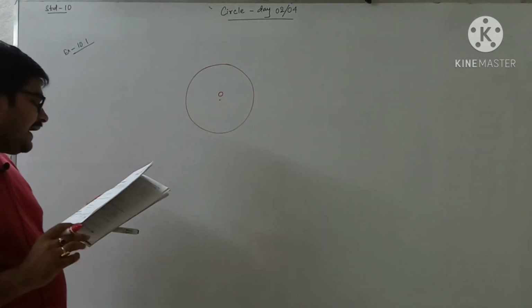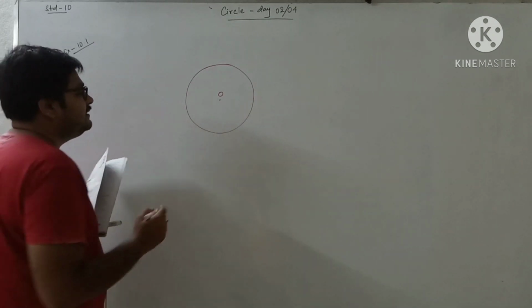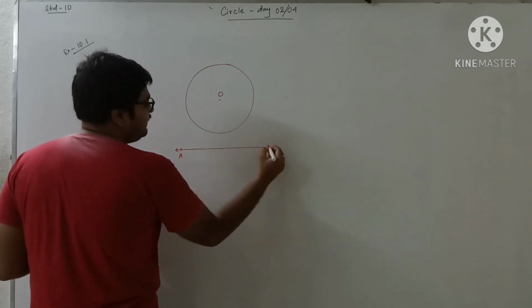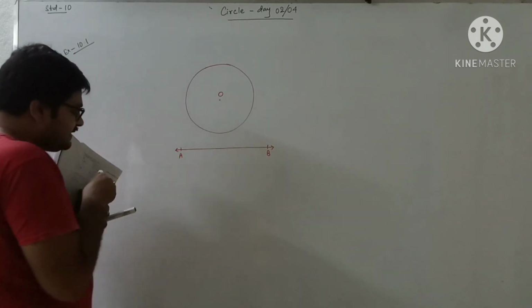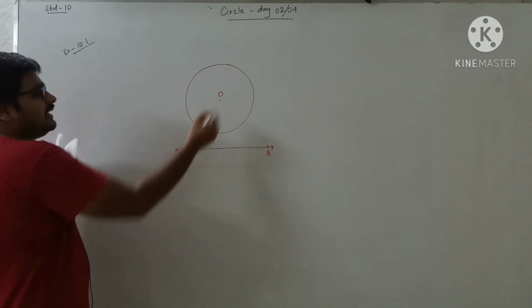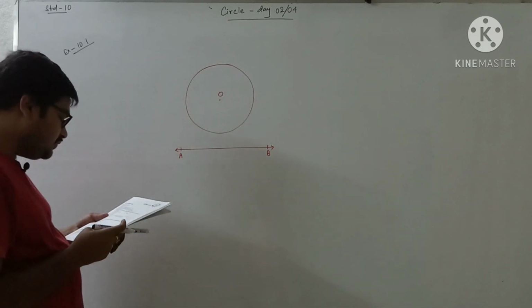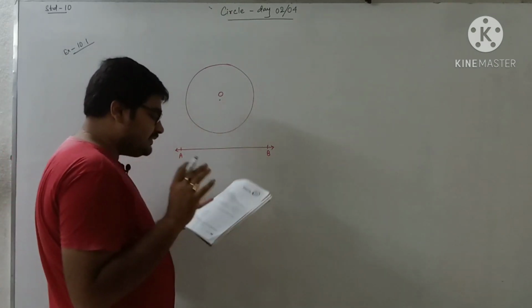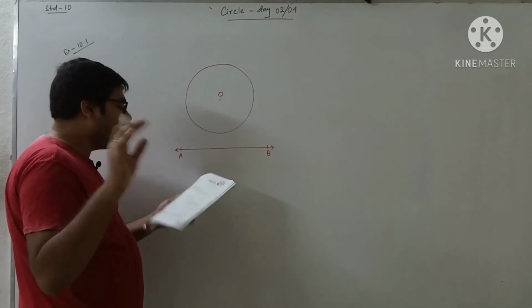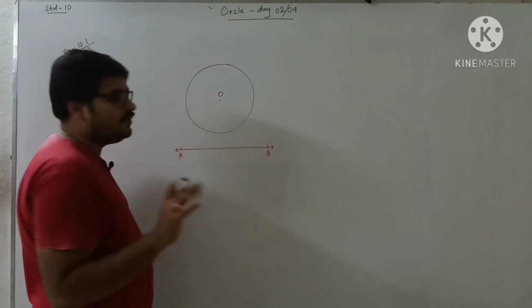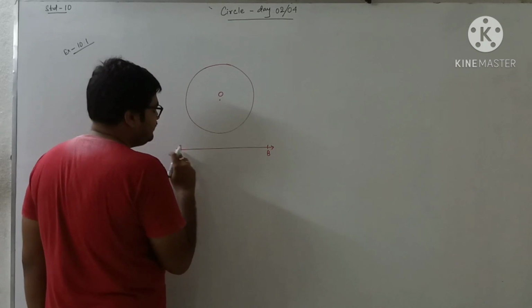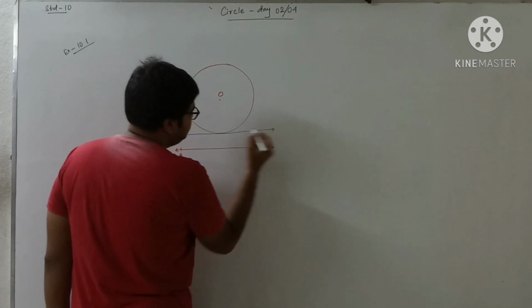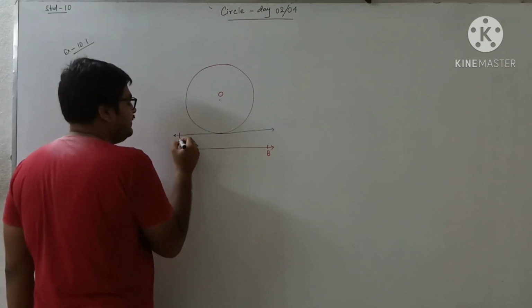Draw a circle and two lines parallel to a given line. Suppose this is the given line. Name of the line we are giving as AB. So AB is the given line and this is a circle with the center O. Now we have to draw two lines such that one is a tangent, another is a secant, and the secant and tangent both are parallel to the given line. Like that way you have to draw. So first of all we are going to draw a tangent which is parallel to AB.